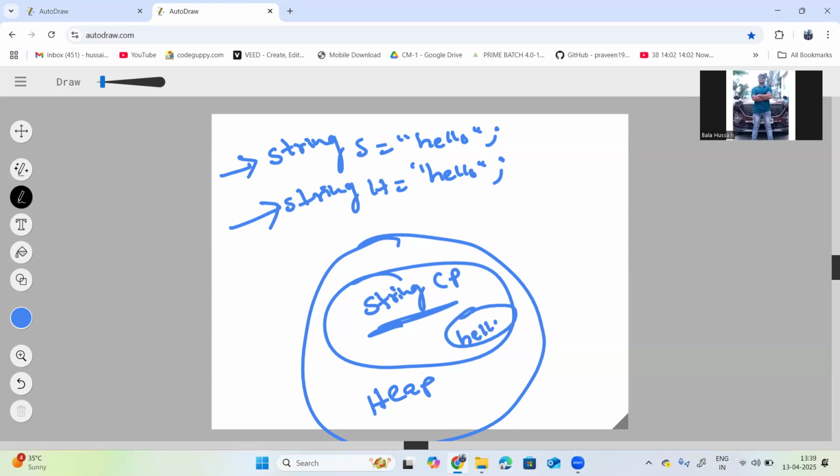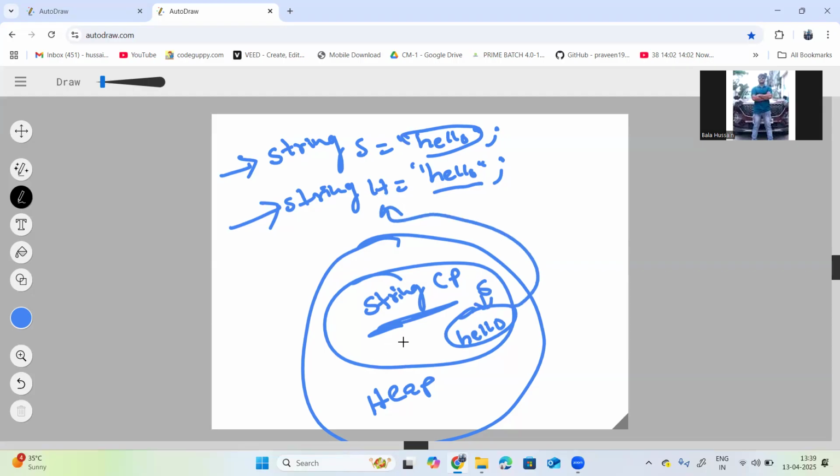The second time, when I create another string with the same content as the previous string, this is the s, right? Then it will assign the reference address to this h.